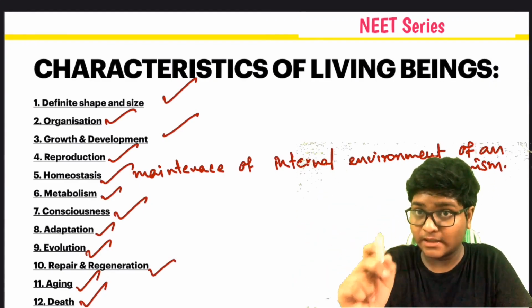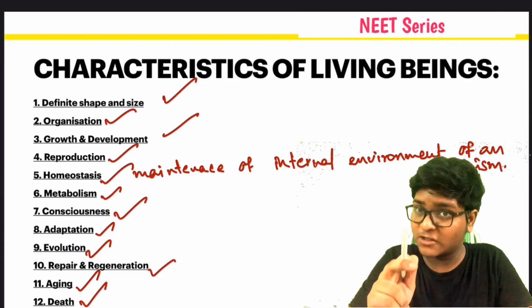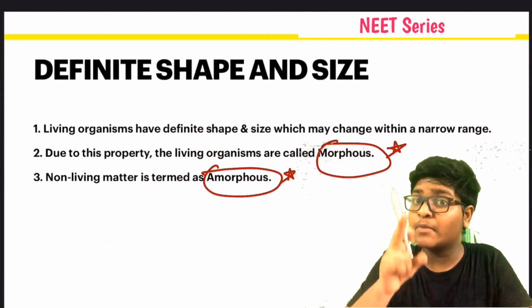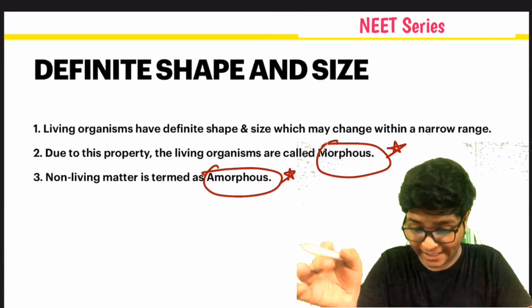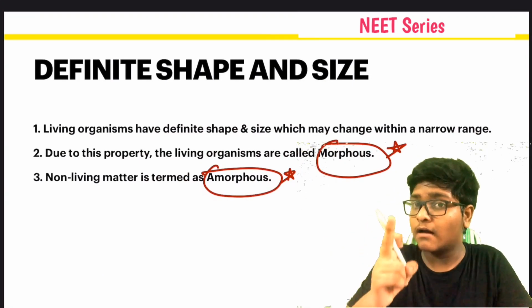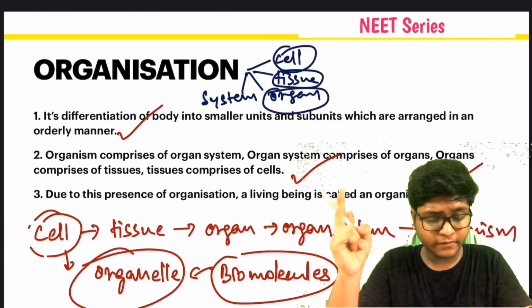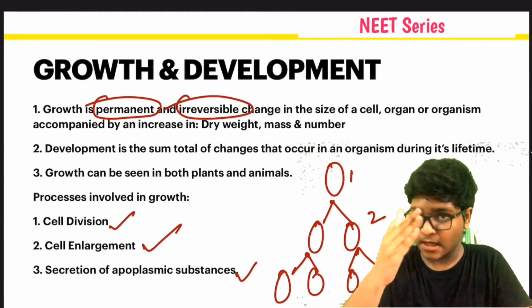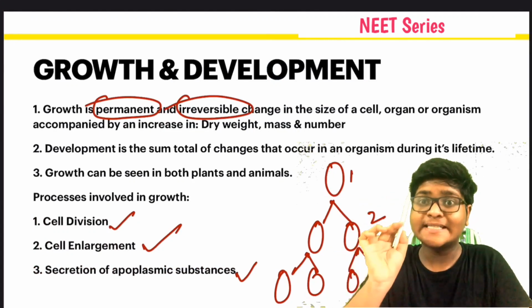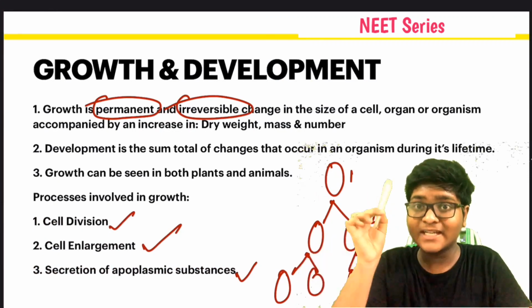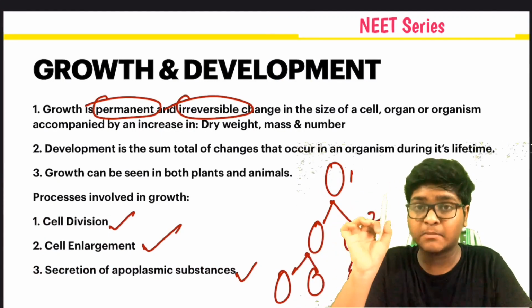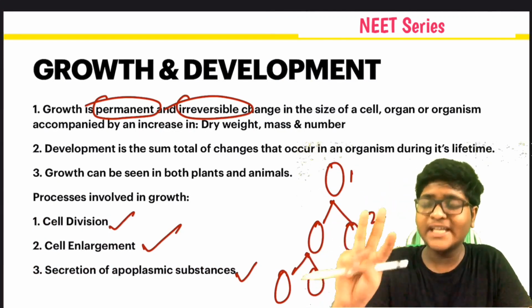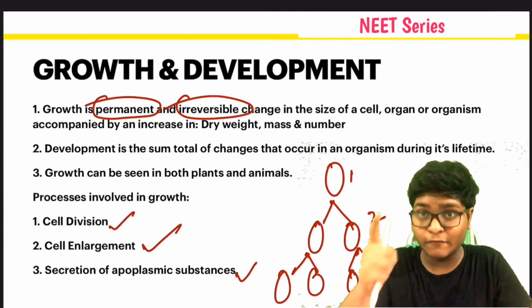It's quite different from hemostasis. Hemostasis is the prevention of blood loss. Okay, and definite shape and size is the opposite of amorphous, and you have to learn organization. The processes involved in growth are cell division, cell enlargement, and the secretion of apoplasmic substances. These are the three important processes involved in growth.